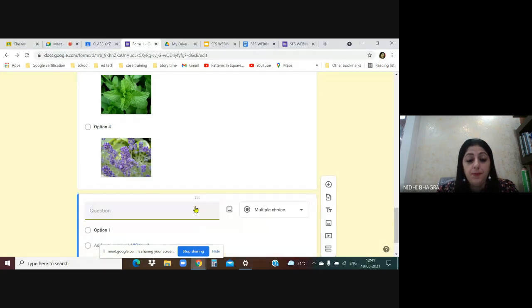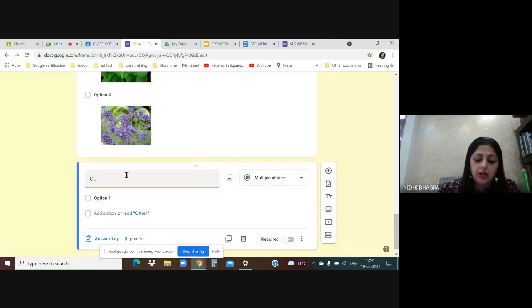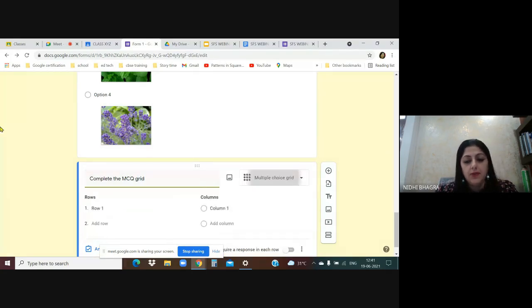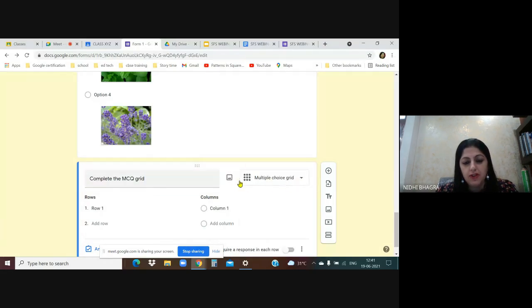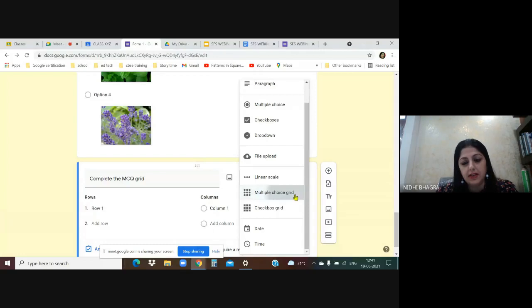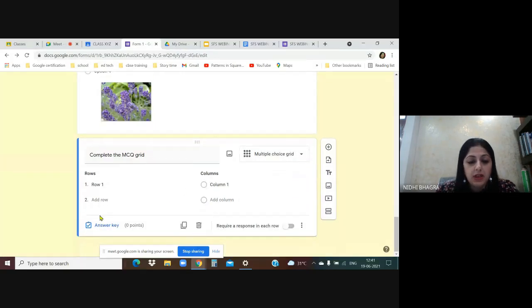Then next is the MCQ grid. I'll show you how the MCQ grid looks. The moment I wrote MCQ grid, automatically you see here the option has changed. Otherwise, manually also I can do it, but automatically Google Form has changed the option to multiple choice grid. So from here, now when you open the grid, it says rows and columns. This side rows, this side columns. So I'll just first fill in, then only you will get the idea. Many of you are already using it, so you might know it.